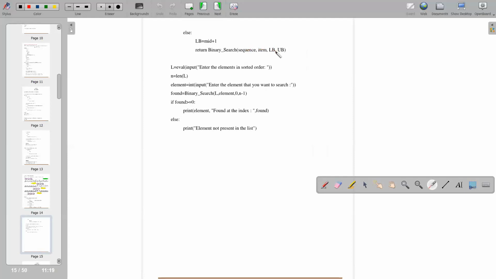So three conditions are here. First, you have to take mid. If mid is the number, stop there and return the value. If mid is not the number, then upper bound is mid minus 1. If you still do not find the number, then lower bound is equal to mid plus 1. Fine, and write down the number. Enter the elements in sorted order. Now you will find the number. If you find it, print found at index, writing the index at which you found the number. Else, element is not present in the list.